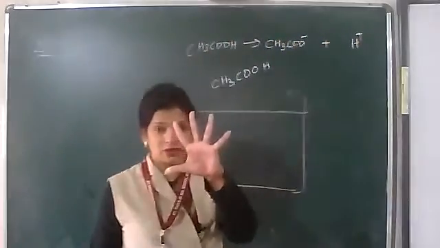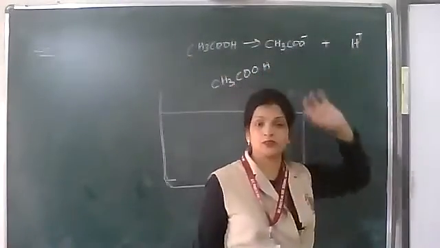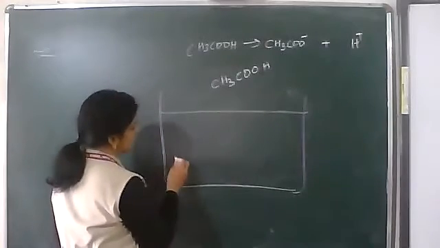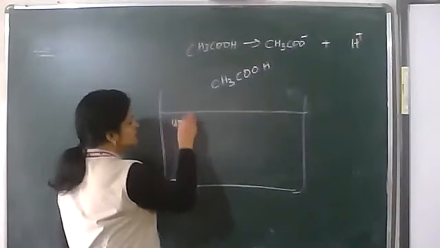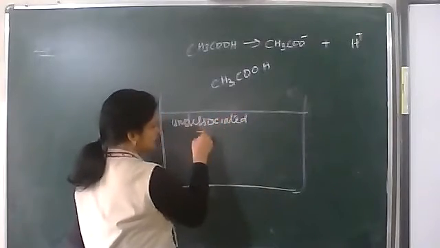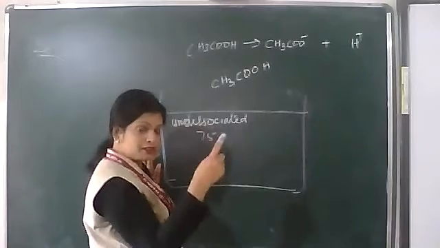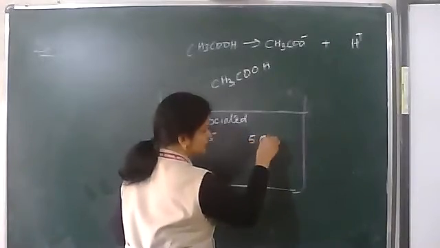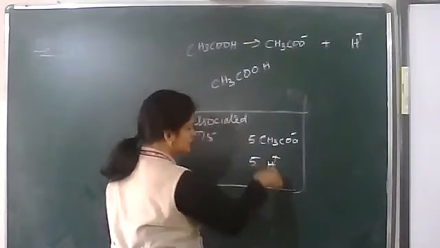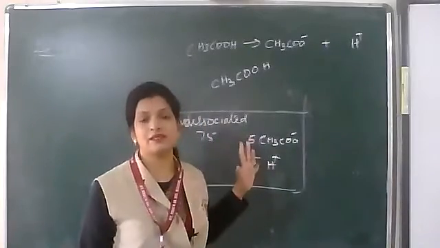If 5 got dissociated, that means 5 CH3COO minus and 5 H plus, and 75 undissociated. After dissociation, there will be 5 CH3COO minus and 5 H plus, so altogether 85 particles are there.